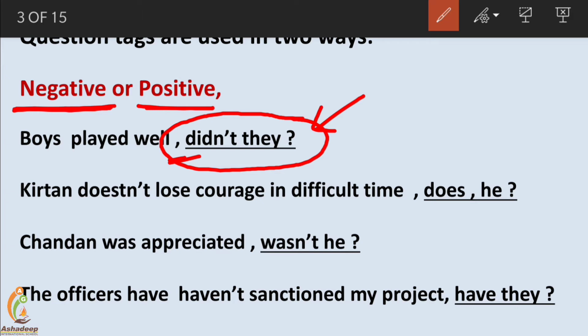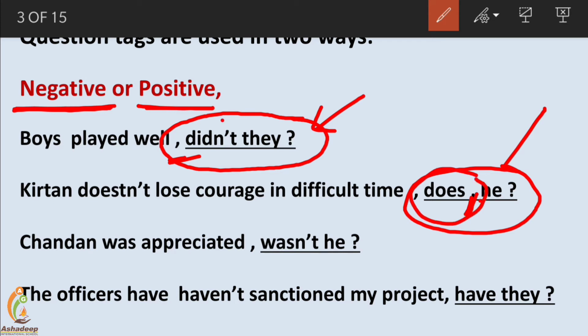Kiran doesn't lose courage in difficult times, does he? Does he? This comma will be omitted here. Does he? It's the question tag. It is in positive. Here "didn't" is the negative form, "does" is the positive form. So the first question tag is negative, this one is positive. Which means question tags are used in two ways, negative and positive.